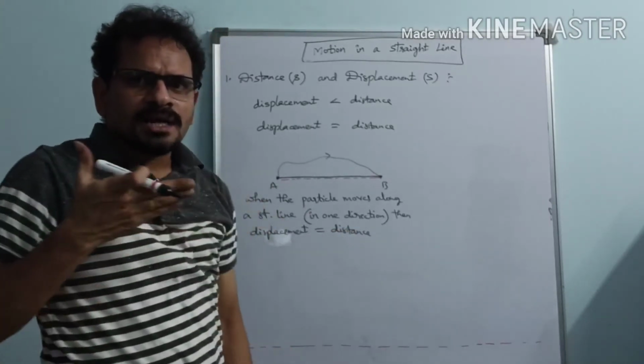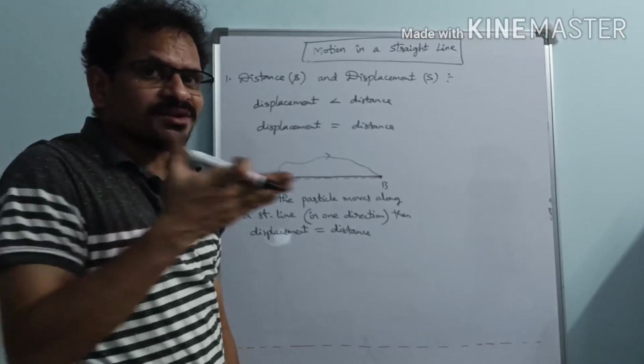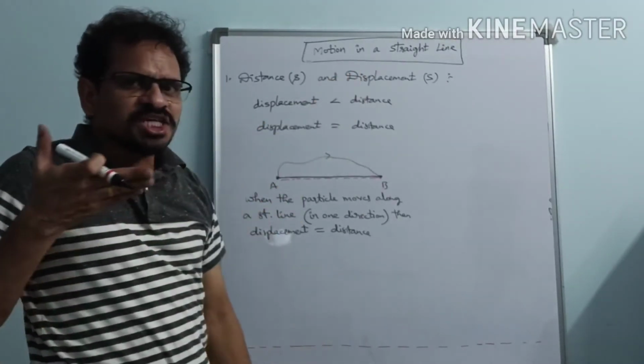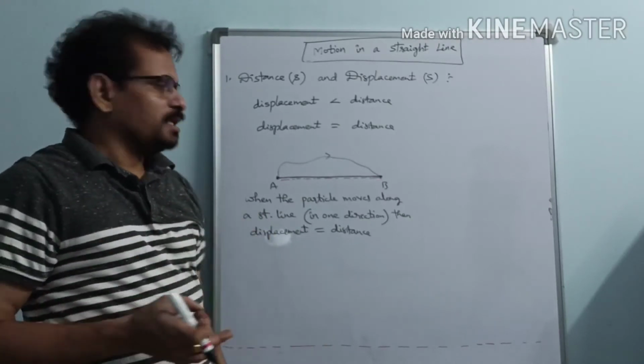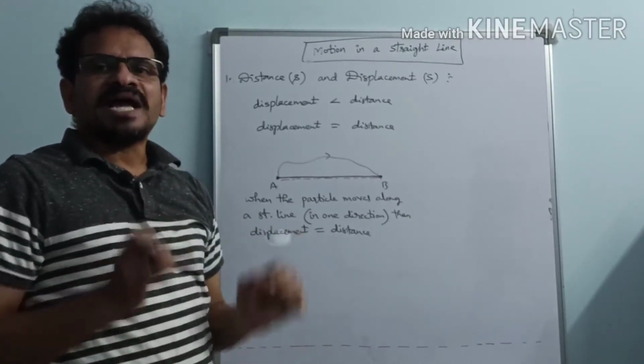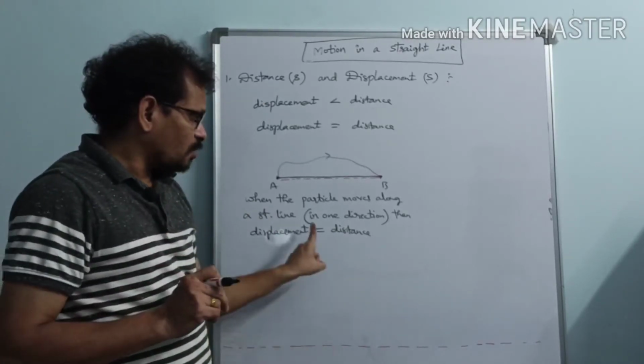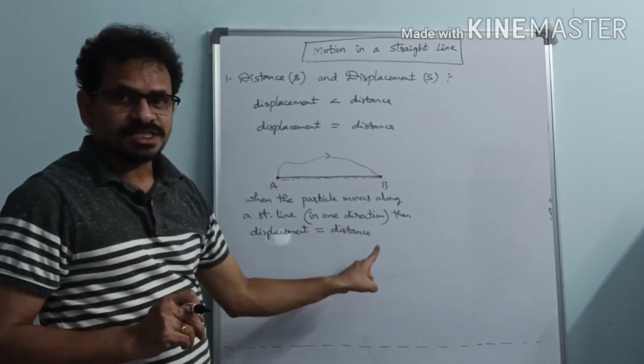So if the motion is along a straight line, look at our chapter, motion in a straight line. If the motion is along a straight line, then in this case, distance and displacement magnitudes are same. See here, what I wrote in the bracket, in one direction.